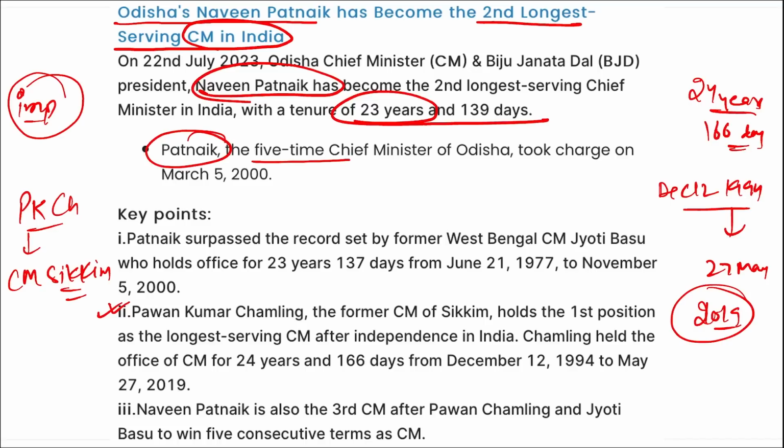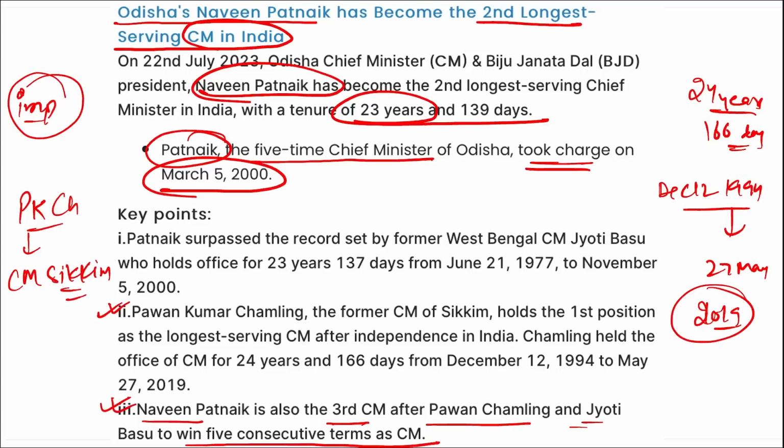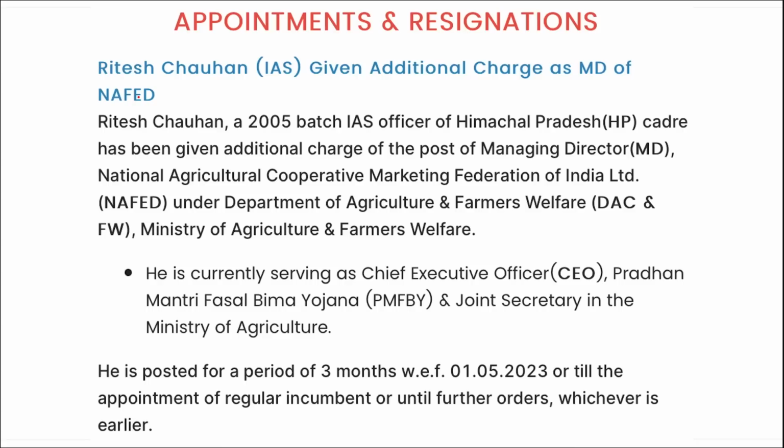Naveen Patnaik, the 5-time chief minister of Odisha, took charge on 5th of March 2000. Correct? Also remember, Naveen Patnaik is also the third chief minister after Pawan Chamling and Jyoti Basu to win 5 consecutive terms as chief minister. Right? Next is appointments and resignation.